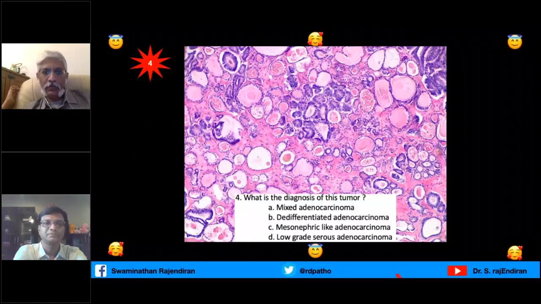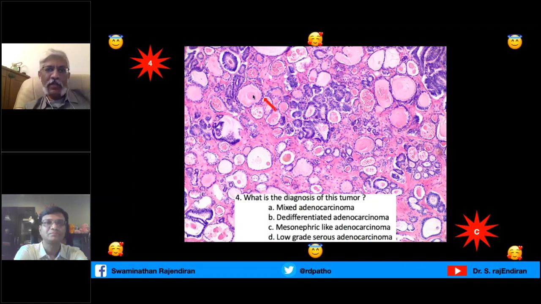Now the response is 84% for option 3, which increased from 72% earlier. So that is okay. The answer is mesonephric. These are epithelial, invasive, and see the colloid-like secretions. If you see thyroid-like follicular carcinoma in the cervix or ovary, it is mesonephric-like adenocarcinoma. These colloid-like secretions are a clue for the mesonephric origin.